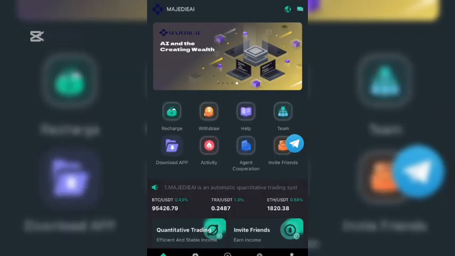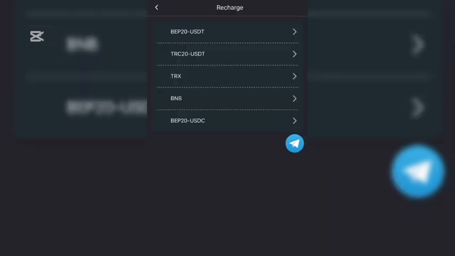So guys, let me show you more ways to earn on this side, which another one is by making recharge. Hit up on recharge. By making recharge here, you have to purchase a bot to enable you mining, and you come straight up to make instant withdrawal. And these are all the networks which you can make use of to recharge into this site: your BEP20 USDT, your TRC20 USDT, your TRX, your BNB, your BEP20 USDT, which I'll be making use of.